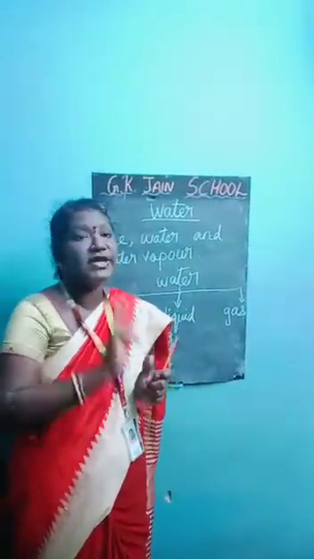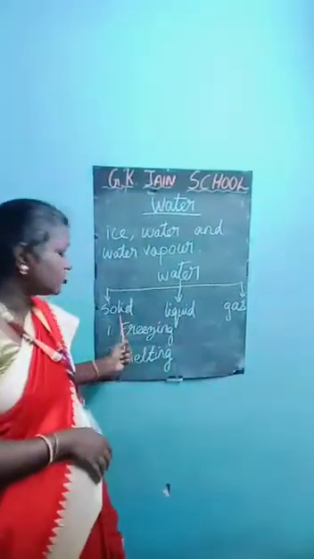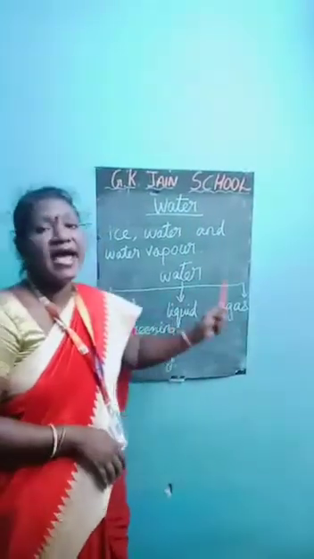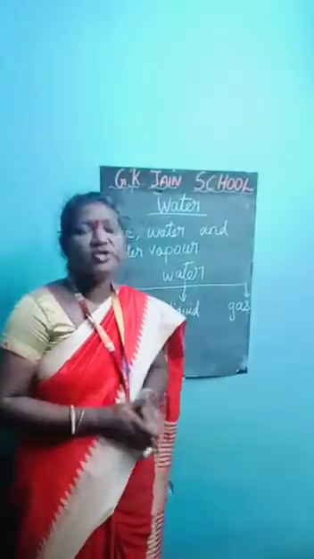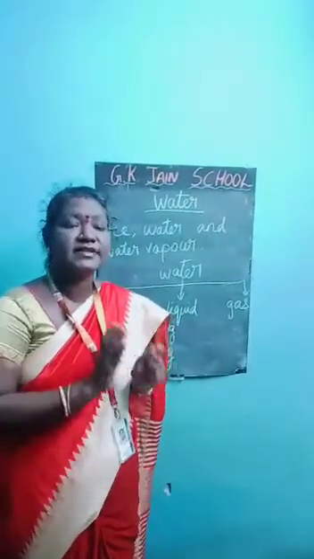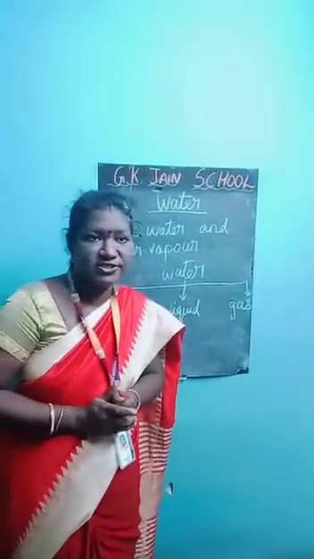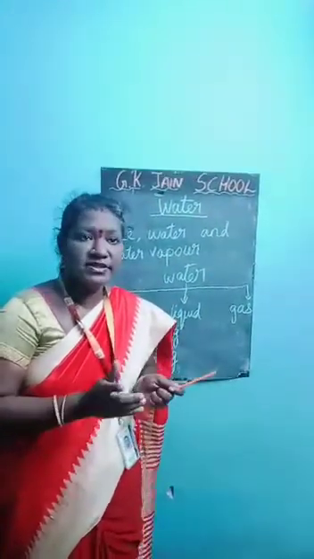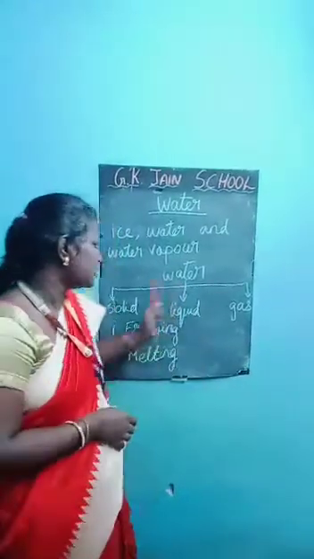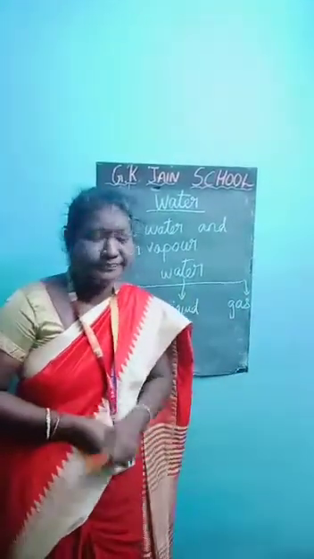Water comes in 3 states: solid state, liquid state and gaseous state. These 3 states occur in water. So it is called the 3 states of water. You can understand now, no? Where the name is coming from? Water forms in 3 states, so it is called the 3 states of water.